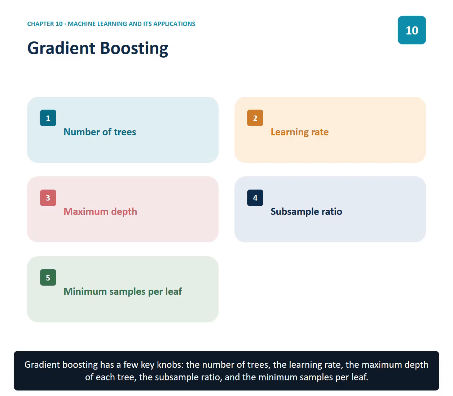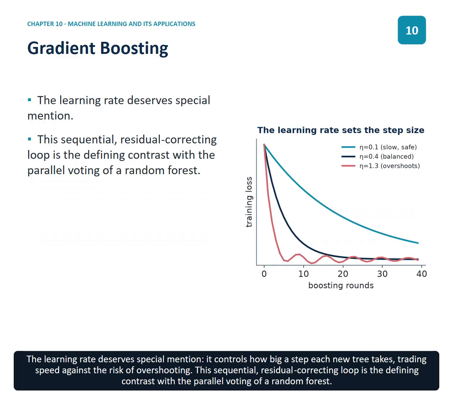Gradient boosting has a few key knobs: the number of trees, the learning rate, the maximum depth of each tree, the subsample ratio, and the minimum samples per leaf. The learning rate deserves special mention. It controls how big a step each new tree takes, trading speed against the risk of overshooting. This sequential residual correcting loop is the defining contrast with the parallel voting of a random forest.